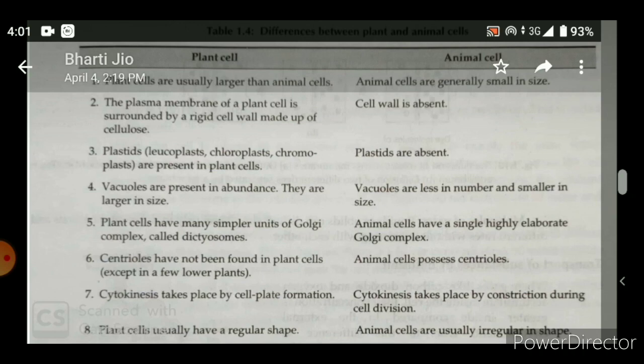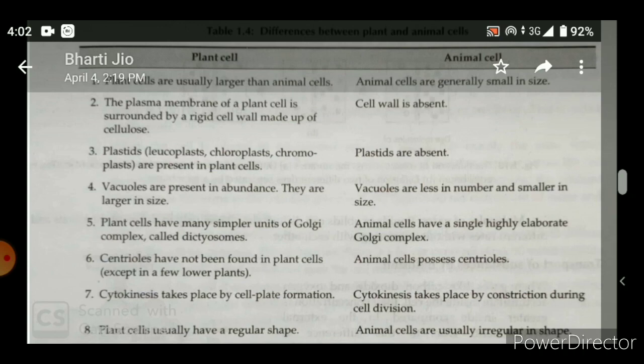In plant cells, vacuoles are present in large numbers, or they are larger in size. But in animal cells, vacuoles are fewer in number and smaller in size. Plant cells have many similar units of Golgi complex called dictyosomes. Animal cells have a single, highly elaborate Golgi complex.